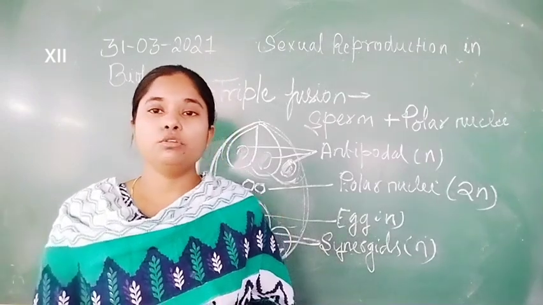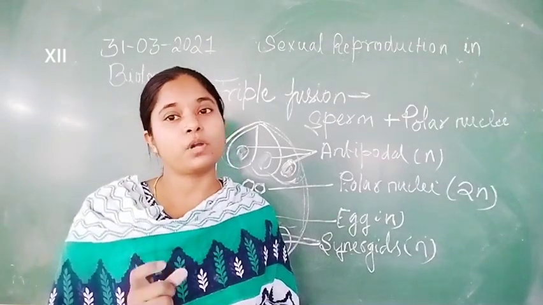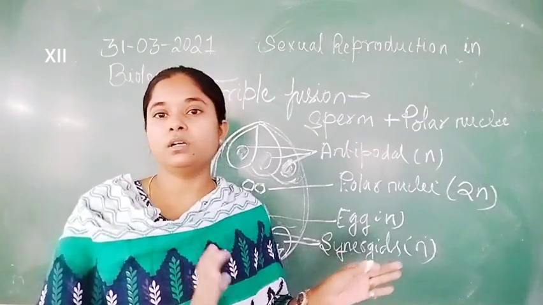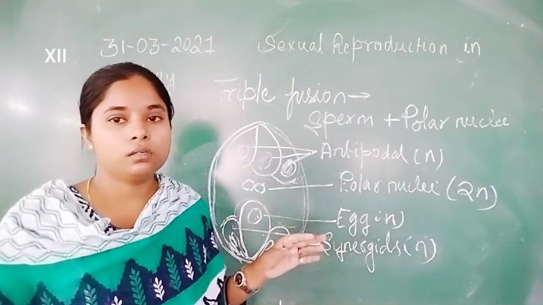The nucleus inside it is also known as the primary endosperm nucleus, because it has different characteristics from the other cells.